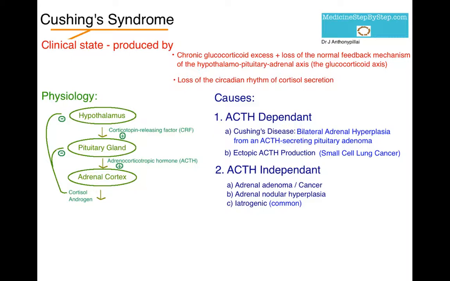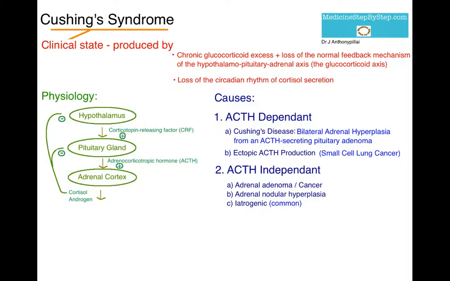So what are the causes of Cushing syndrome? I've divided them into ACTH-dependent causes, where there are high levels of ACTH causing increased cortisol production at the adrenal glands, and ACTH-independent causes, where there is actually reduced levels of ACTH because of negative feedback by the cortisol.